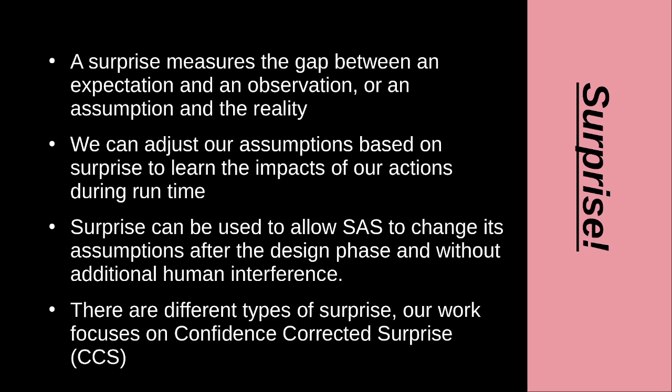We can adjust our assumptions based on the surprise to learn the impacts of our actions during runtime for our self-adaptive system. Surprise can then be used by our self-adaptive system to change its assumptions after the design phase without additional human interference. And I'm just noting here that there are different types of surprise, and we do look at two others, but we will mostly focus on confidence-corrected surprise for our work.